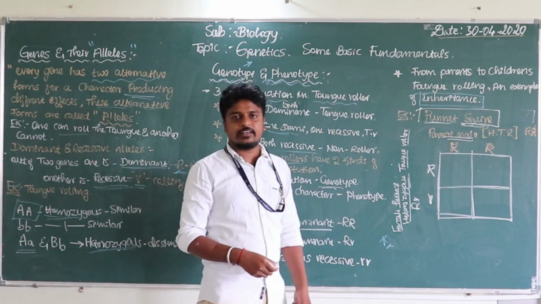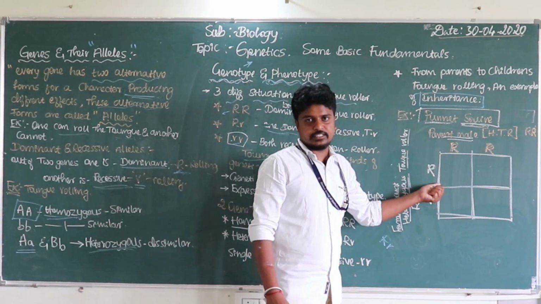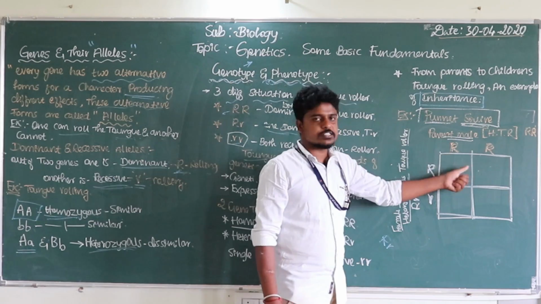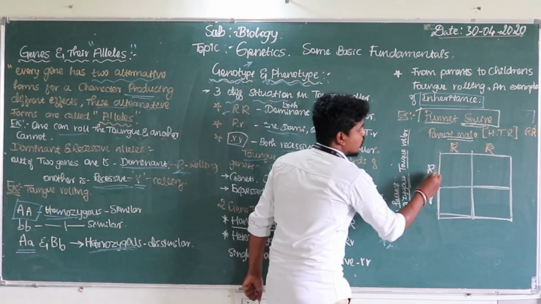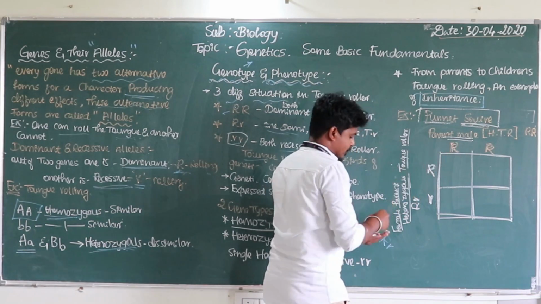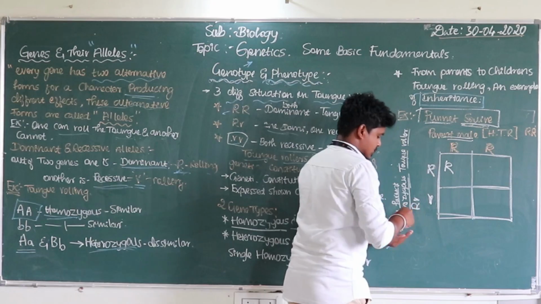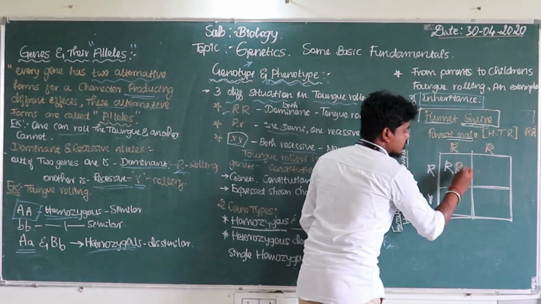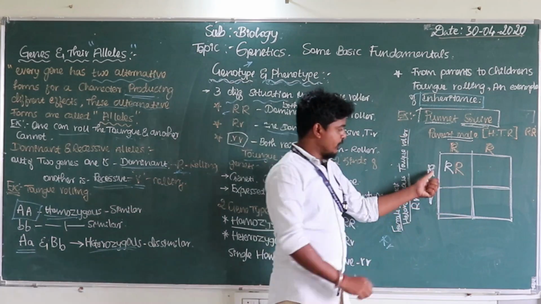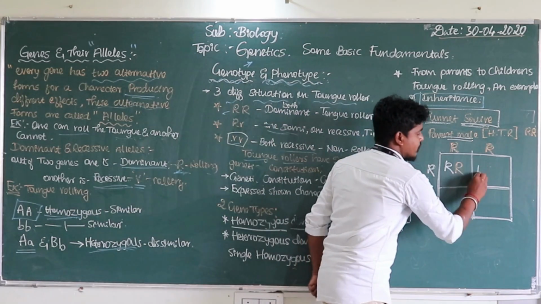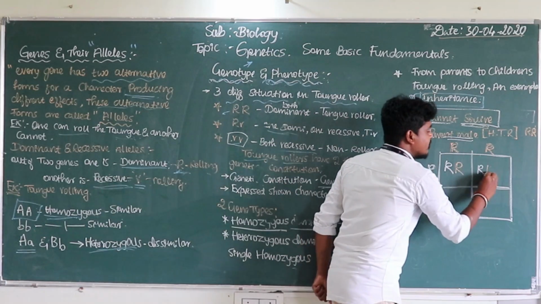So how will we calculate here? We have to multiply these genetic characteristics and enter them inside the Punnett square boxes. Clear now? Have a look. This is capital R and capital R, the capital R of the female parent and the capital R from the male parent.